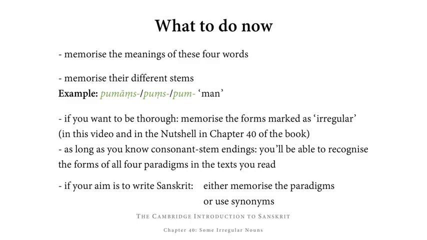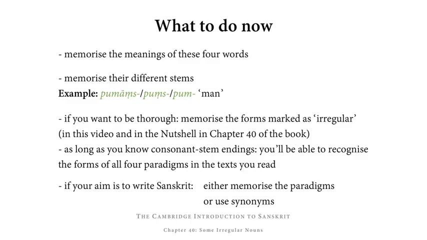The perhaps best way of familiarizing yourself with these four new nouns and all their different stems is to first of all memorize the meanings of these four words and then to memorize their different stems. So for example, you should memorize pumans, puns, pum, meaning man. If you want to be thorough, you should also memorize the forms that are marked as irregular or noteworthy or unusual, both in this video and in the nutshell in chapter 40 of the book.